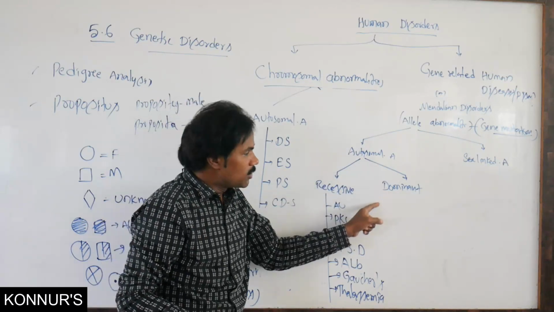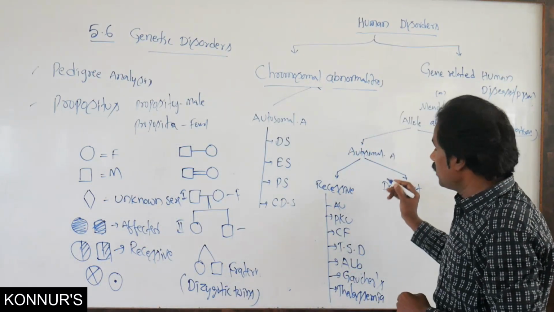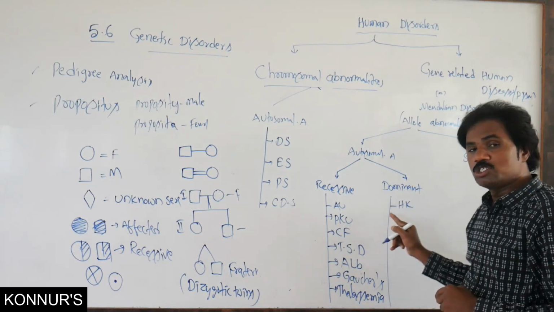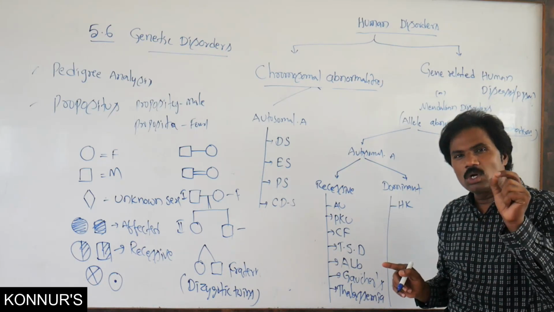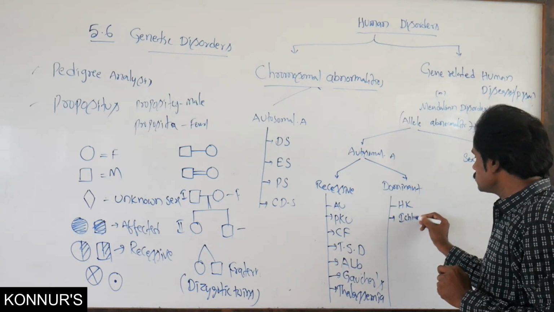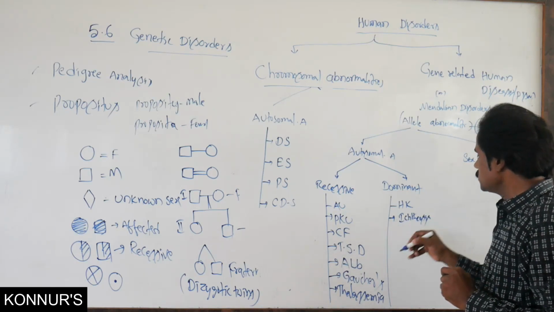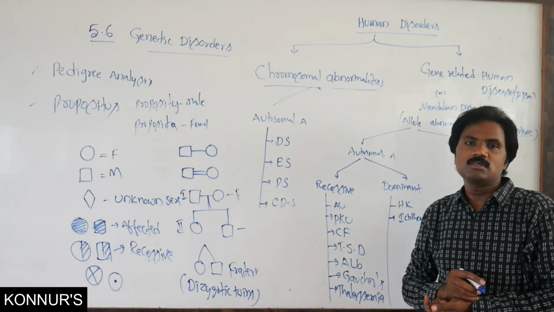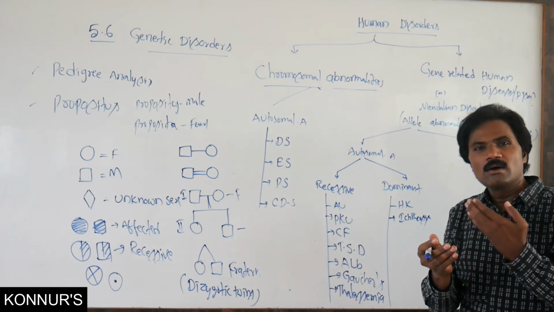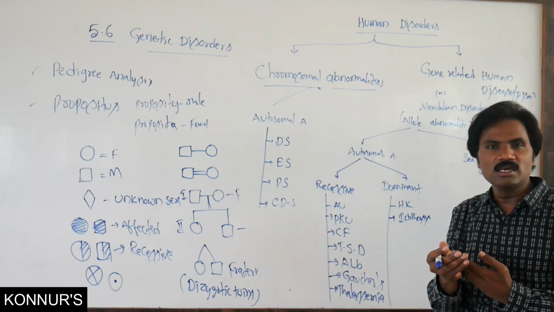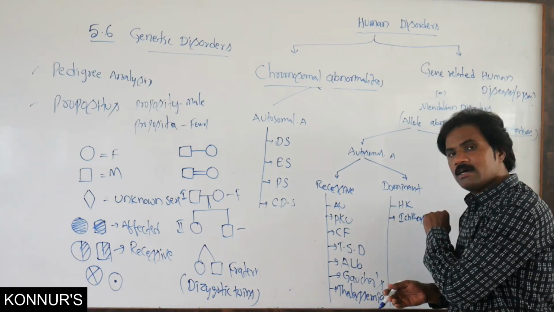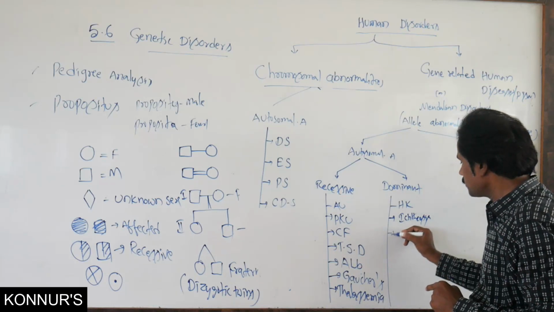Then which ones represent the dominant disorders? In the dominant disorders, there are Huntington's chorea, then ichthyosis. On top of the skin it becomes a fish-like structure, that means scaly, scale-like skin appears in whoever is affected by this disease.